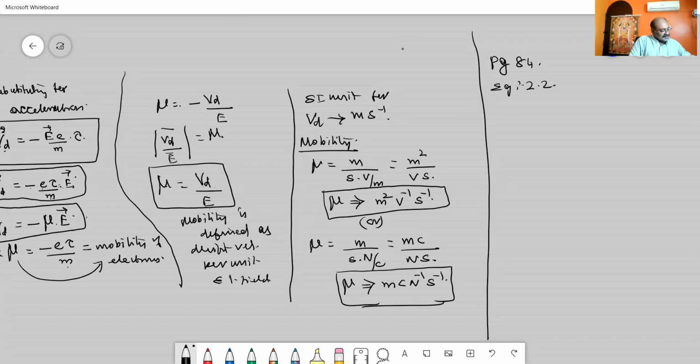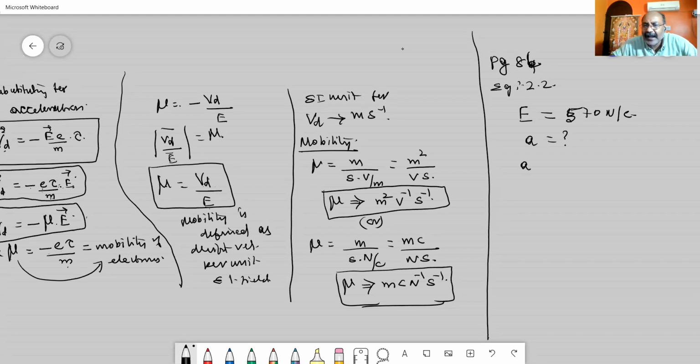See, the problem available is on page number 86, 84 or 86? I think it is 86, not 84, it is page number 84 in your new book. Okay. If an electrical field of magnitude 570 Newton per coulomb is applied to a copper wire, find the acceleration produced on the electron. You see, if an electrical field of magnitude E is given, what is the electrical field? It is 570 Newton per coulomb. Then it is applied to a copper wire, find the acceleration that is being produced.